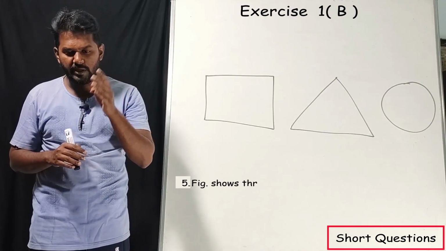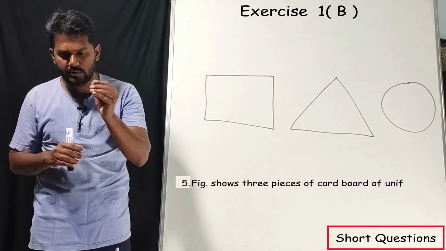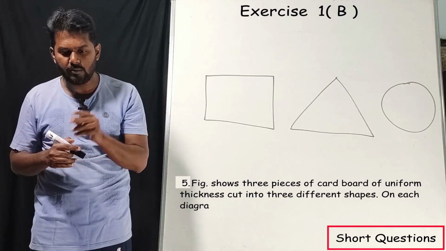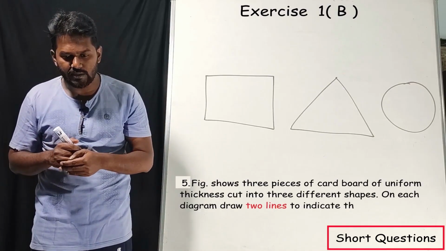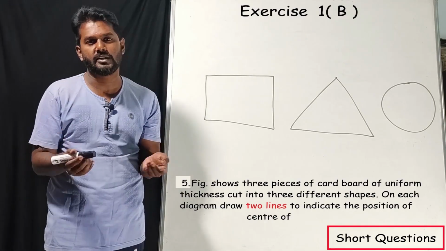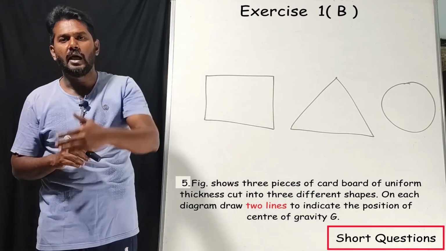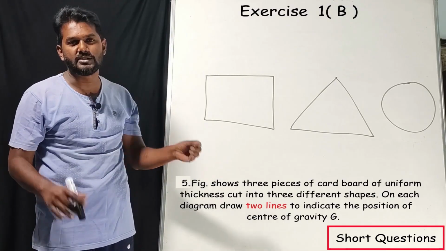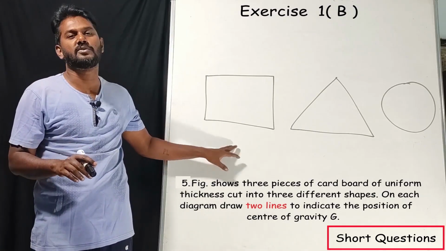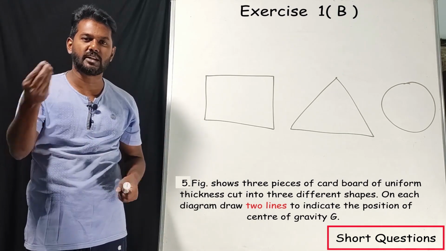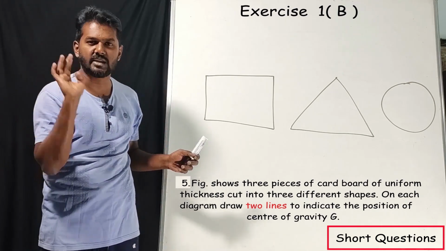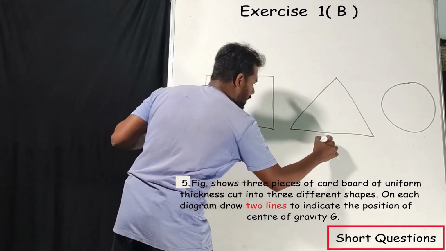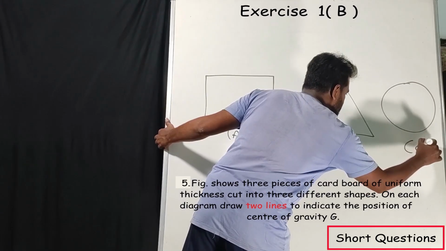Figure shows 3 pieces of cardboard of uniform thickness cut into 3 different shapes. On each diagram, draw 2 lines to indicate the position of center of gravity G. Very simple. If you know the list for a different shape, where is the position of center of gravity, then this question is a piece of cake. If this question is asked for 3 marks, you can take the 3 marks in your pocket within 10 seconds. Correct? See, for this diagram, okay, assume this as A, B and this as C.